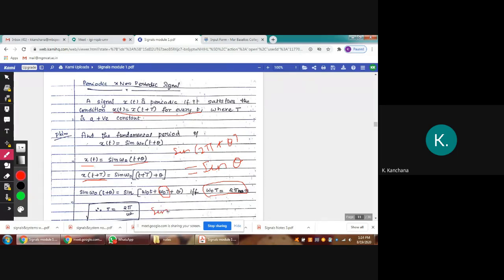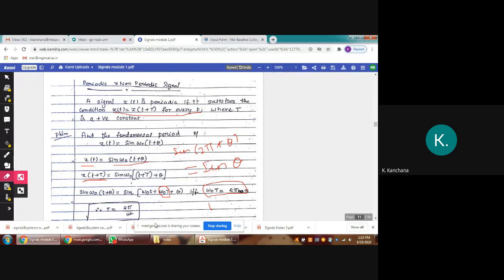If omega naught T, you can substitute 2 pi. That means 2 pi plus theta equal to theta, no? So only this alone you will get: omega naught t plus theta.